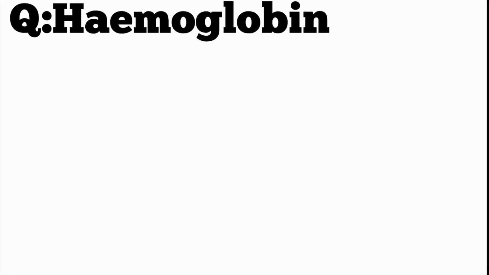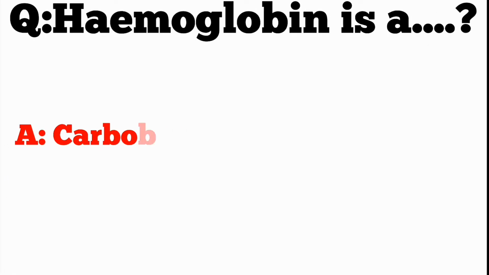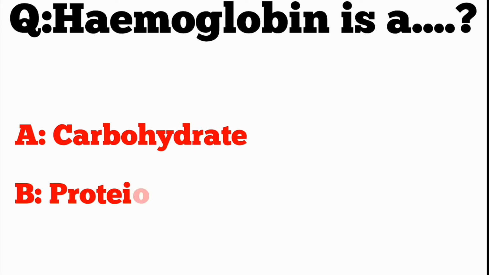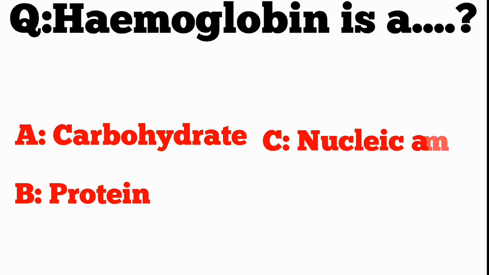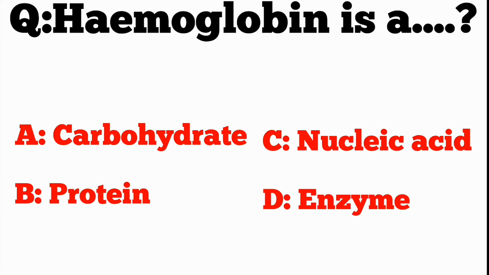Q. Hemoglobin is A. Carbohydrate. B. Protein. C. Nucleic acid. D. Enzyme. ANS. Protein.